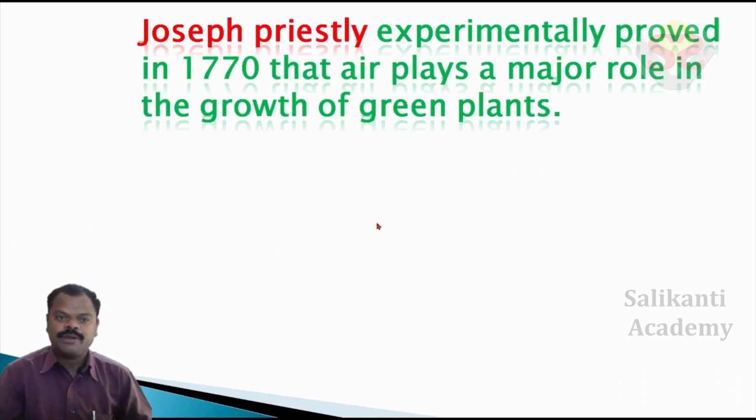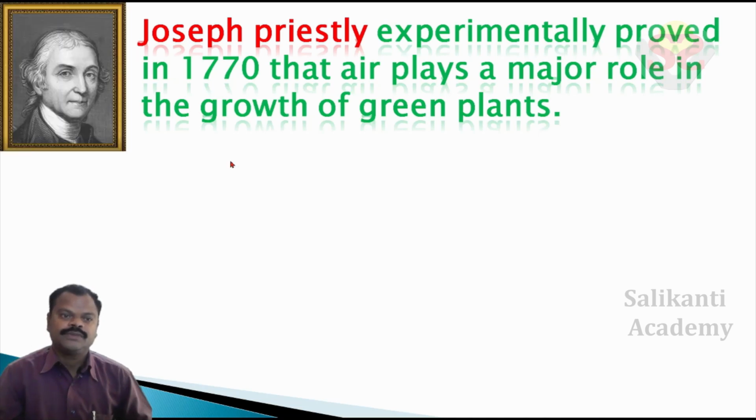Next experiment was conducted by Joseph Priestley. Joseph Priestley experimentally proved in 1770 that air plays a major role in the growth of green plants.